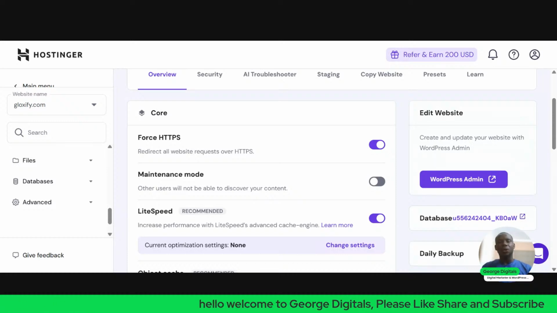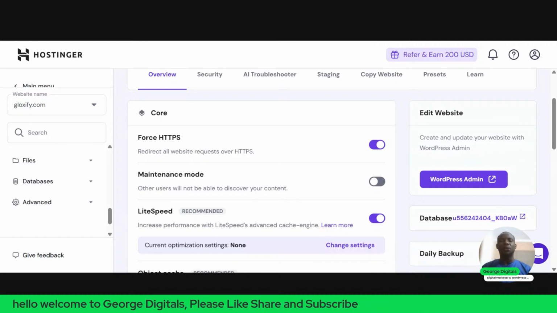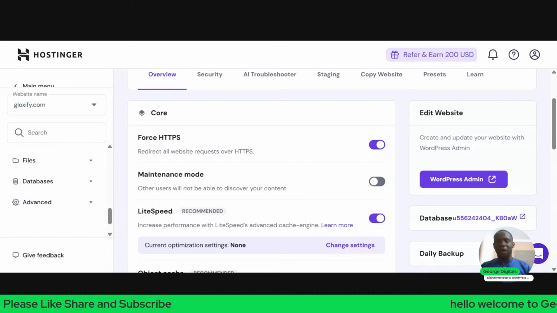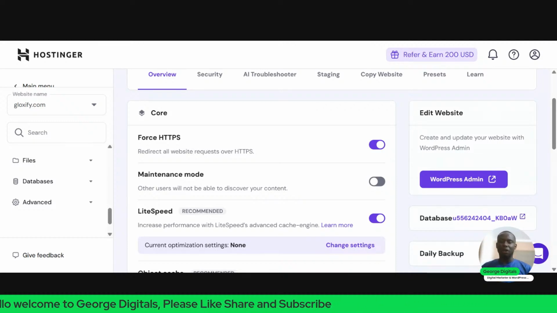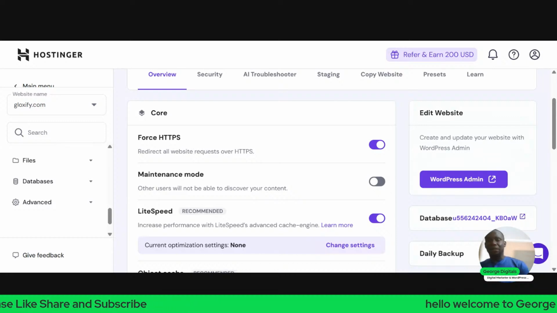And also I want us to install this Royal Elementor Add-ons. It's an add-on that helps us to have more features on the Elementor page builder. The next thing we want to do also is click on this place, you see Element Kits Elementor add-on. Click on install.